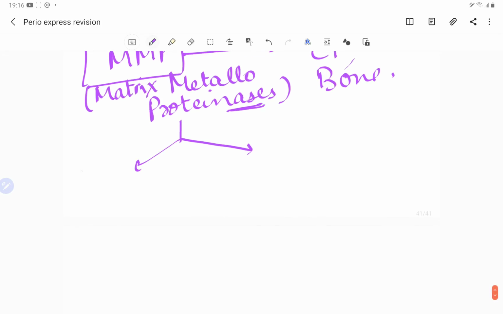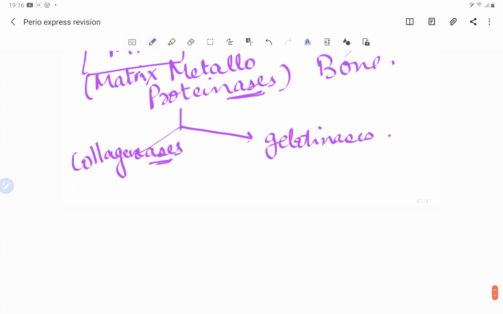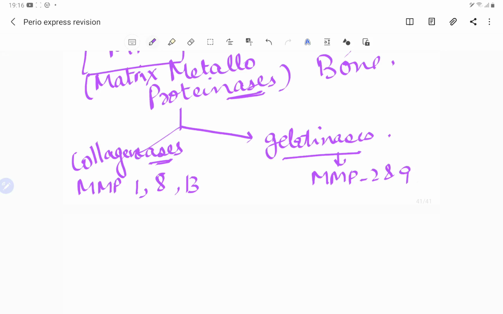So if they are collagenases, that means they destroy the collagen. Then we have got gelatinases. So the MMPs which are involved with collagen destruction are MMP 1, 8 and 13, and for gelatin we have MMP 2 and 9, right.